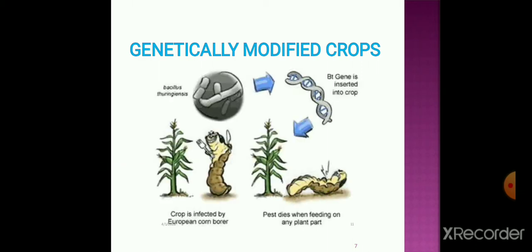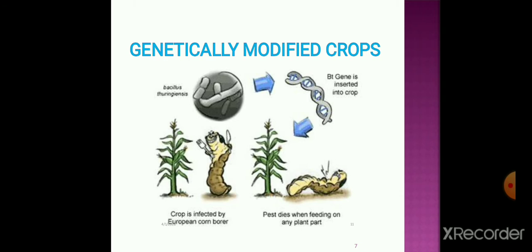And these plant incorporated protectants are also called genetically modified crops. Why genetically modified? Genetically means these are using the genetic material of other species, because these are using the DNA of different species in the plants, and hence the name genetically modified crops. We will see one example.